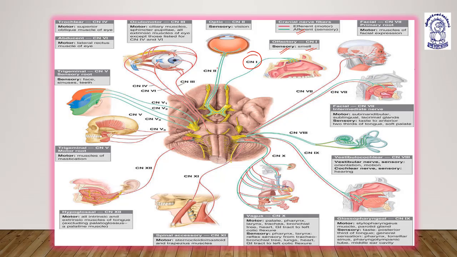The second cranial nerve is also sensory. It carries the impulse for vision.